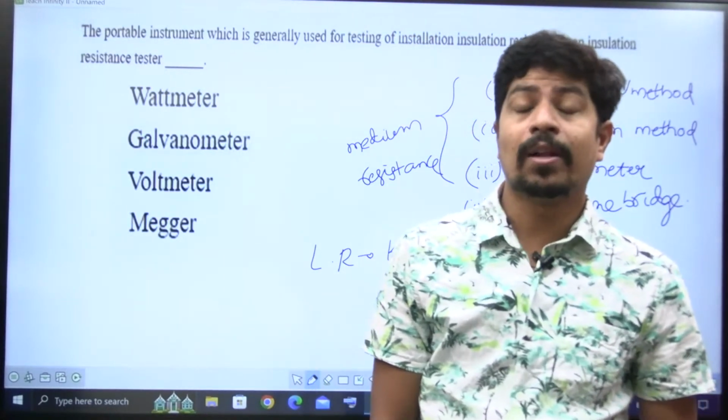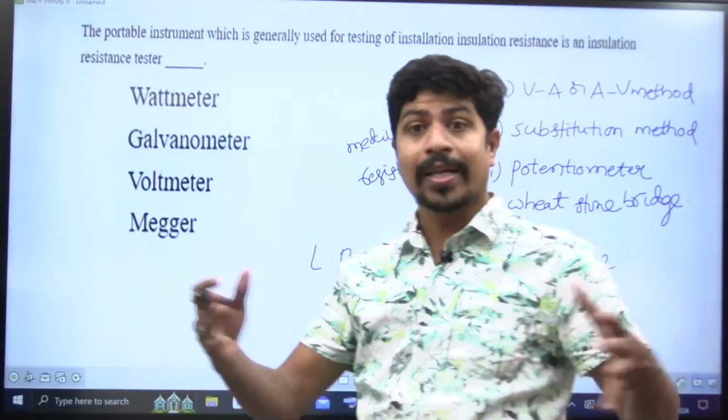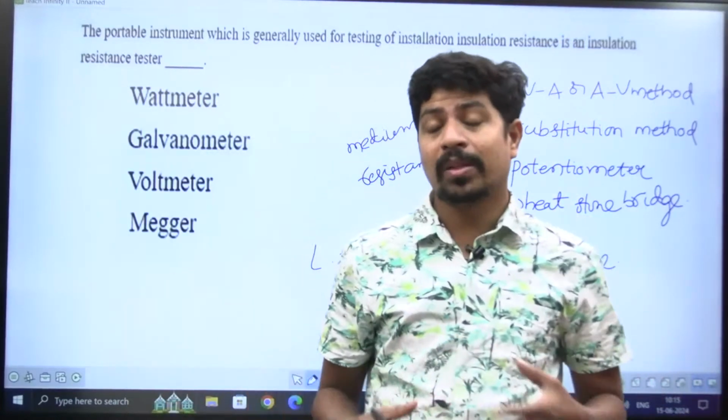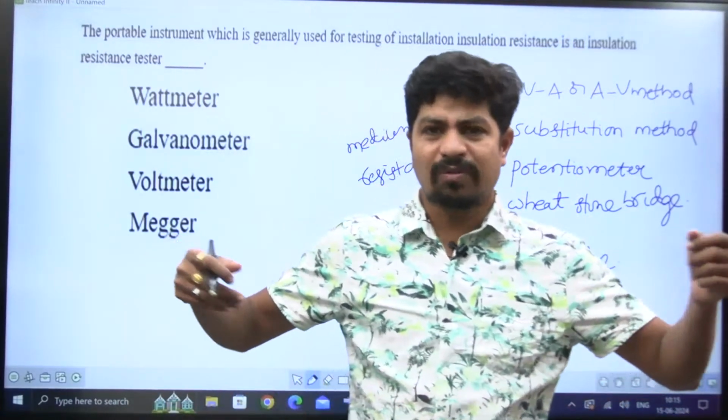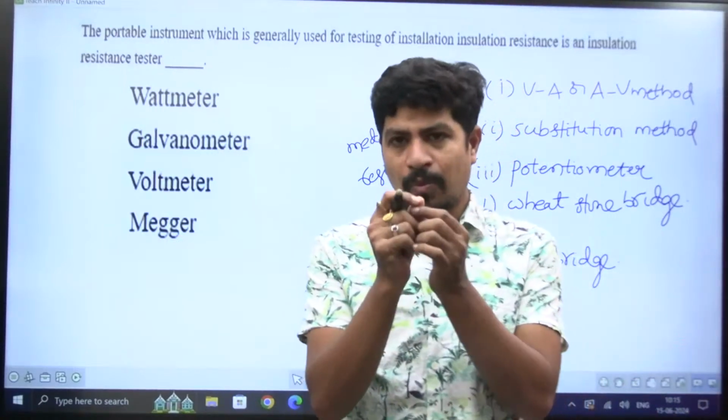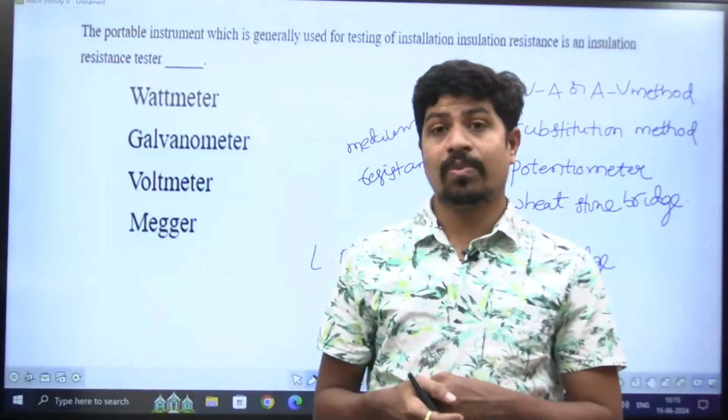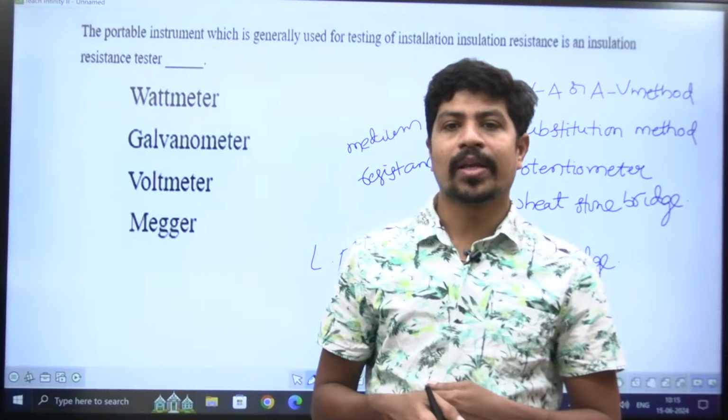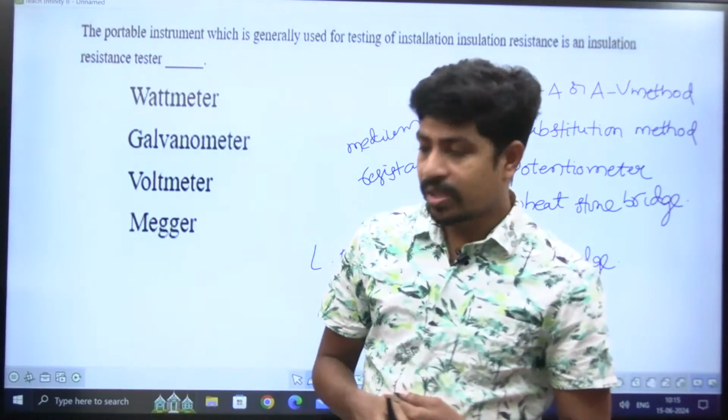If you want to find the value of high resistance, as the resistance value is high, you can't go for the ammeter voltmeter method. Why? Because you must give a lot of voltage for a small amount of current to flow. A lot of power loss is going to happen. That's why we are going with these methods.